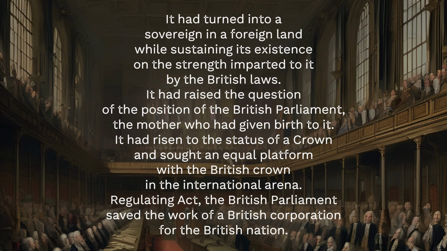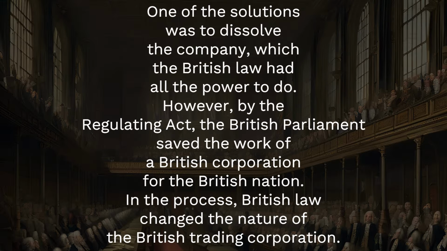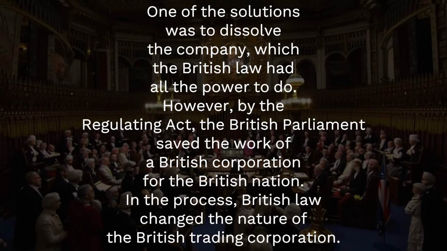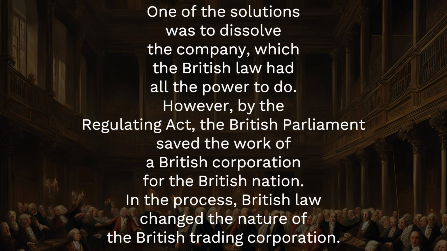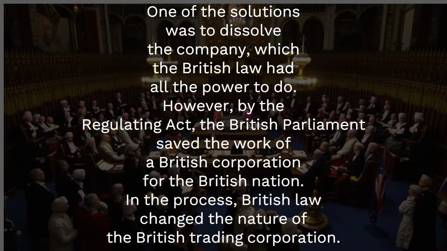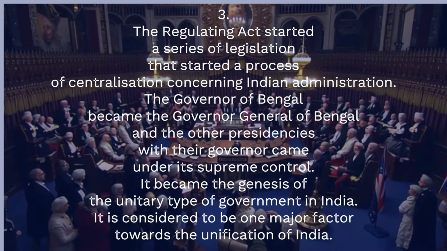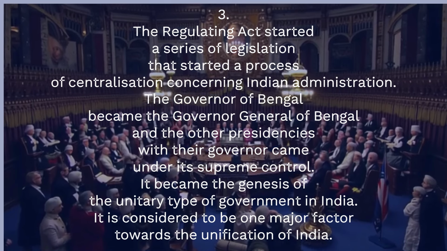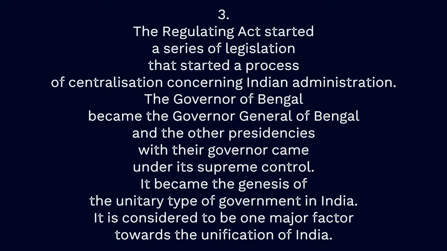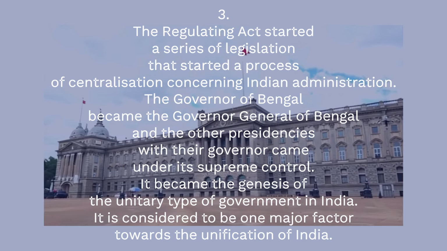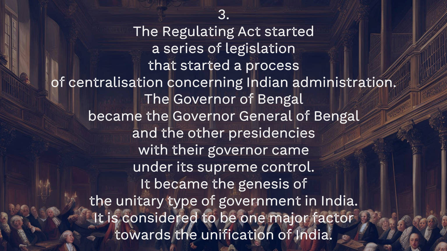One of the solutions was to dissolve the company, which the British law had all the power to do. However, by the Regulating Act, the British Parliament saved the work of a British corporation for the British nation. In the process, British law changed the nature of the British Trading Corporation. 3. The Regulating Act started a series of legislation that started a process of centralization concerning Indian administration. The Governor of Bengal became the Governor-General of Bengal, and the other presidencies with their governor came under its supreme control. It became the genesis of the unitary type of government in India.